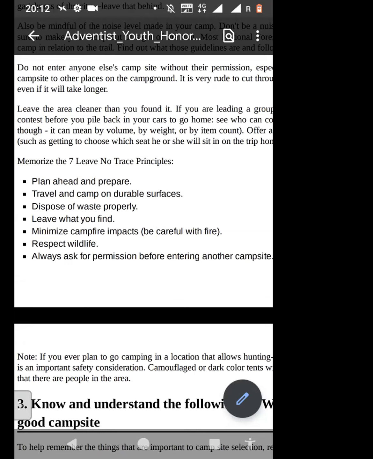The first one, plan ahead and prepare. Are you all copying it down? Just note it down. I put it in the group also, so they have a copy. Then you don't have to copy. So I will just begin talking about it.